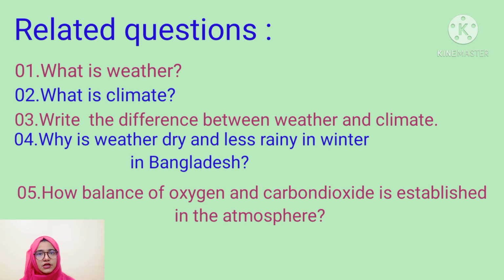Question number 5, how is the balance of oxygen and carbon dioxide established in the atmosphere? Dear student, so these are the questions related to today's lecture. So please learn and write the answers to these questions at home.